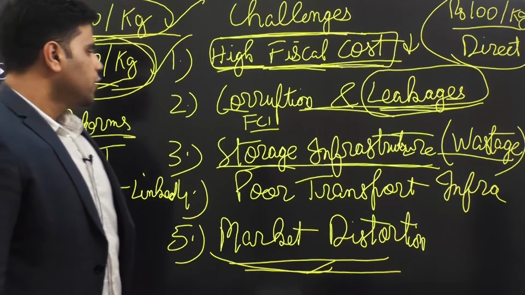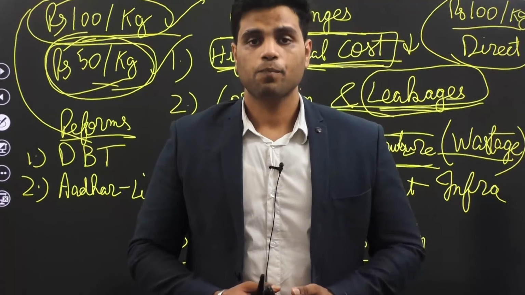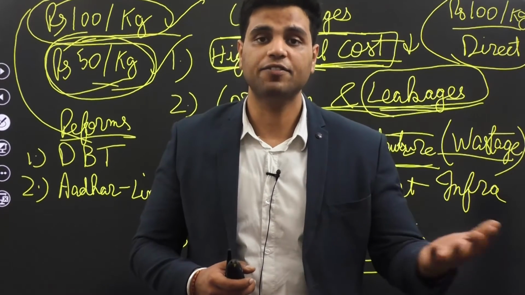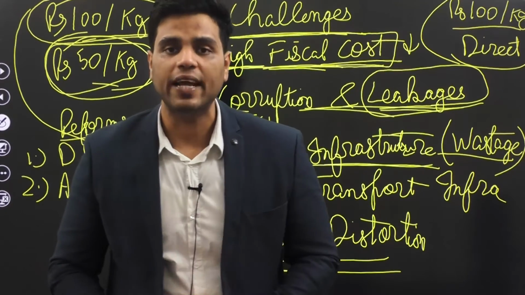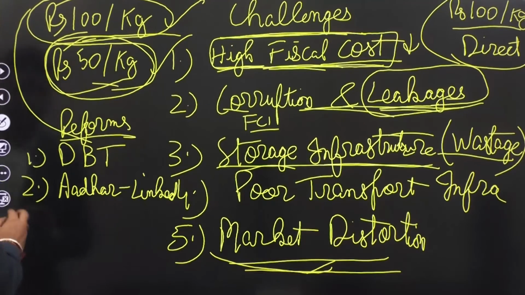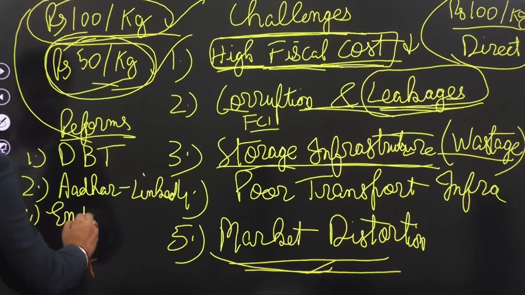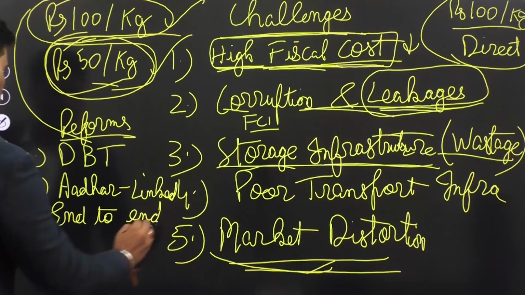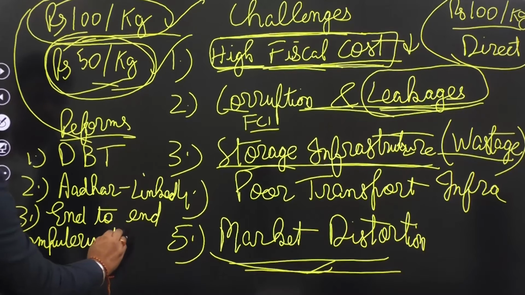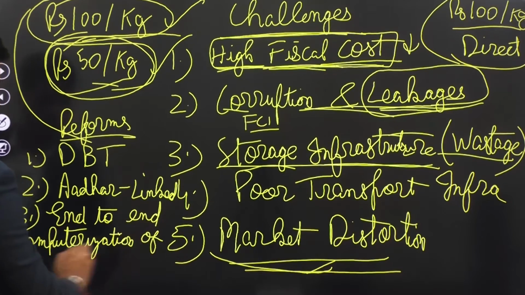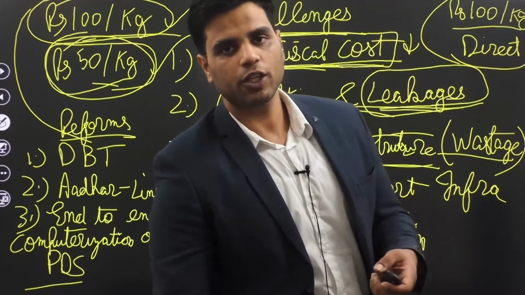Now, you see, the reason why corruption happens is because there is lack of transparency. You don't know what the FCI officials are doing. Now, to improve transparency in Food Corporation of India, government is trying to computerize the entire PDS operation. So we talk about end-to-end computerization of PDS. Right? There is this another way to resolve the issue of corruption.